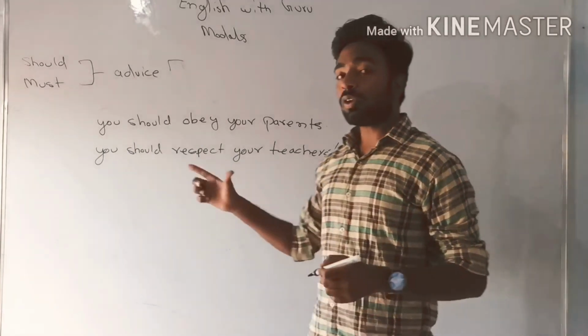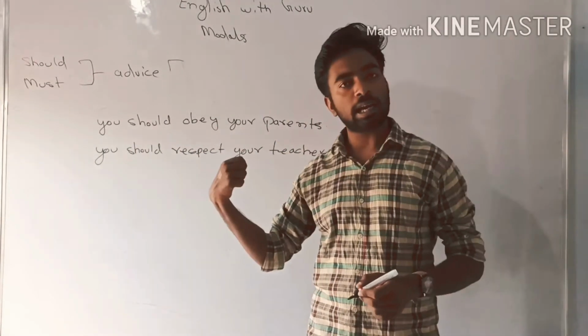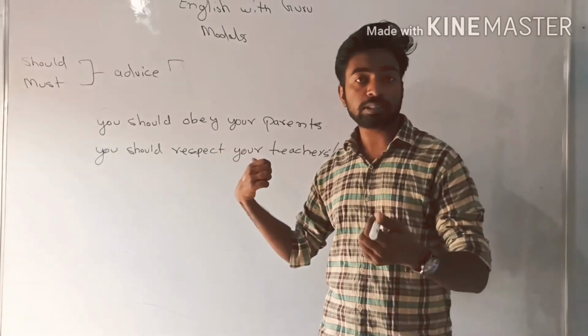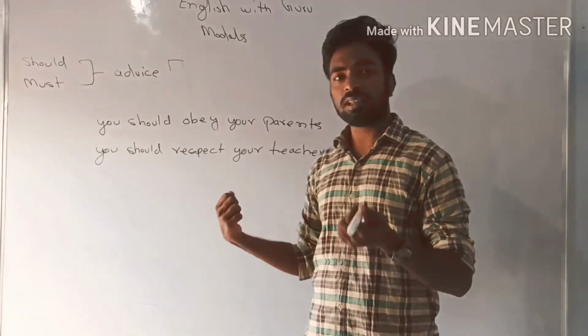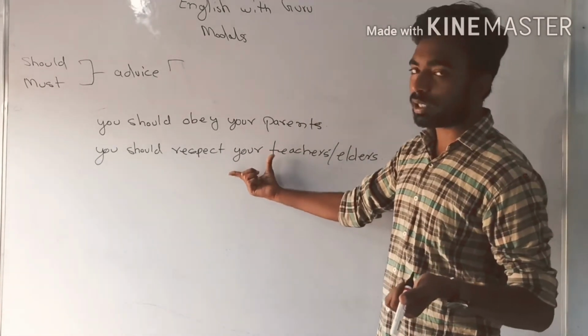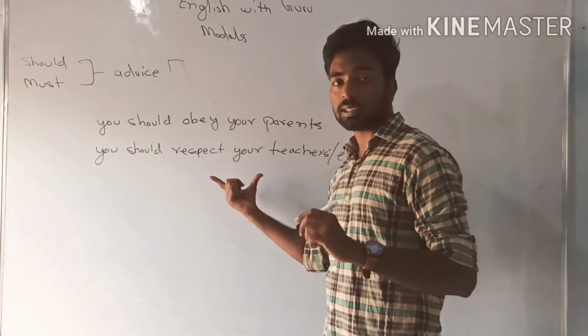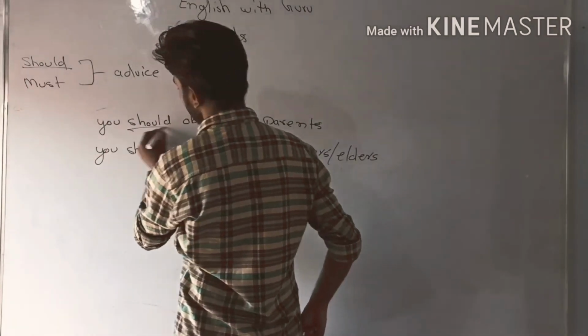This is advice that depends on us whether we follow it or not. You should respect your teacher. That is also advice that depends on you. This advice is not compulsory. You don't have to follow this advice. It depends on us. Then we have to use the modal should in this sentence.